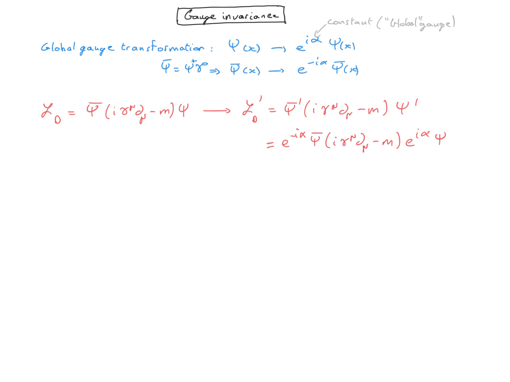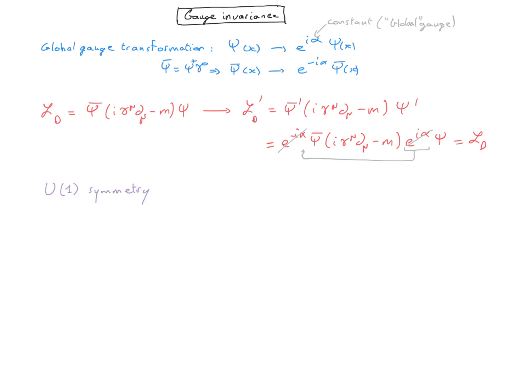Alpha being a constant, the covariant derivative has no effect on the exponential term, and therefore we can move it to the left and cancel it with exponential minus I alpha. As a result, a global gauge invariance is a symmetry of the Dirac Lagrangian.